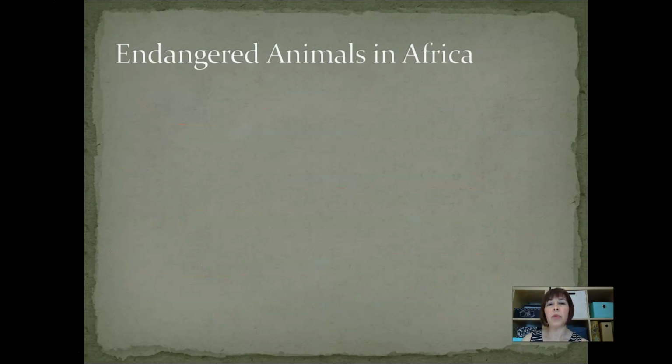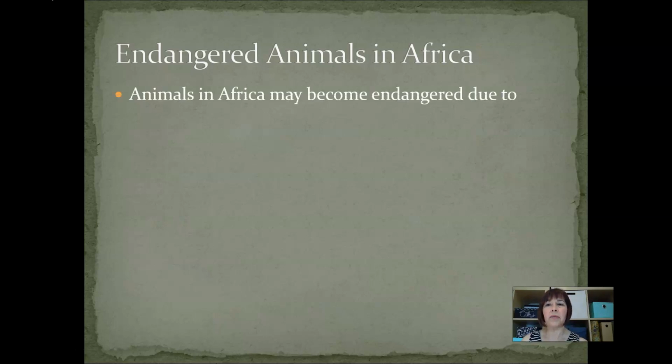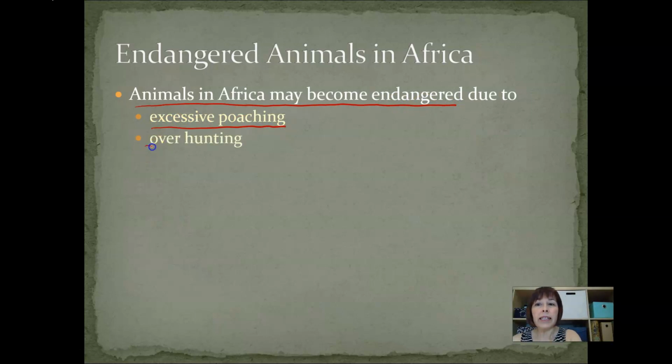So endangered animals in Africa. We'll be going through a few of these. Later on, you'll also be watching a video about a few others. So animals in Africa may become endangered due to excessive poaching. So these are some reasons why animals in Africa may become endangered. Poaching is illegal hunting. Overhunting.